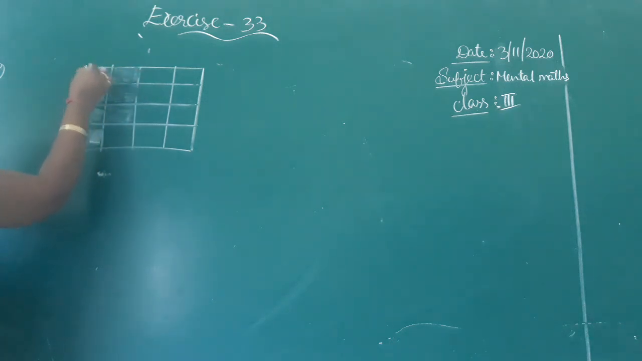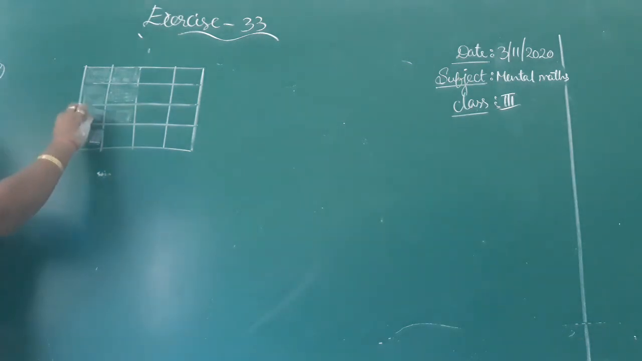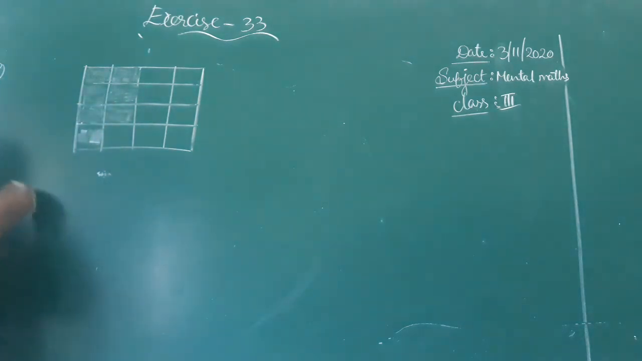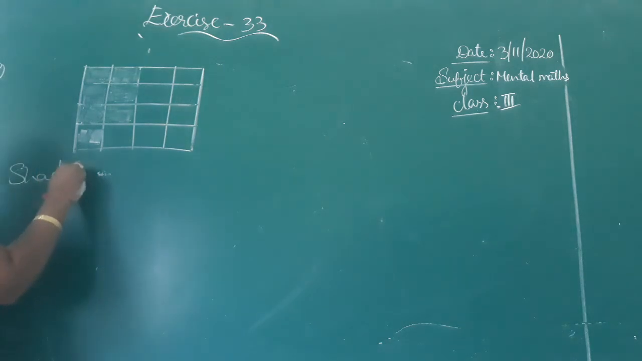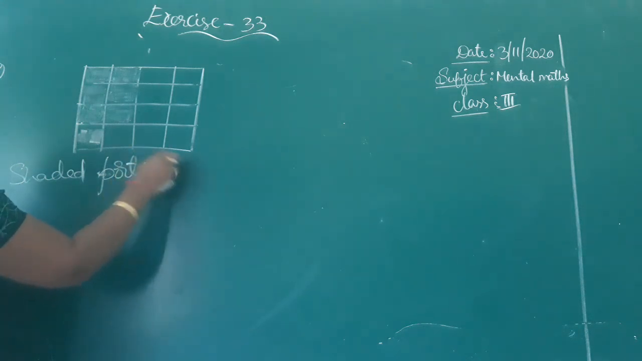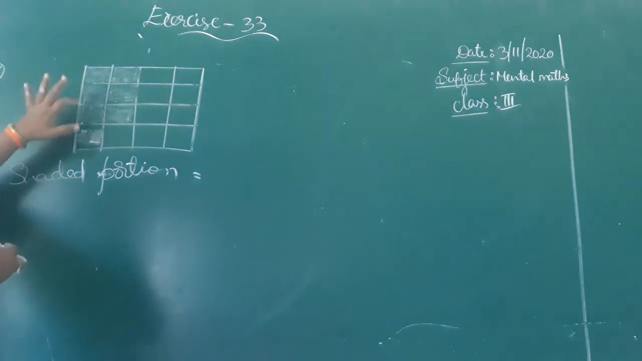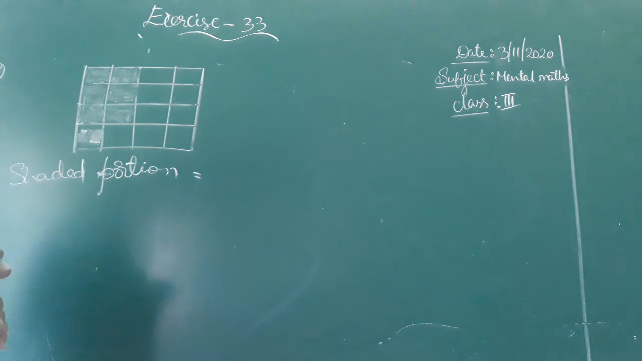How many parts are shaded, and how many total parts? They are asking for the shaded portion of all. Total how many blocks are there? Count: 4 in each row, 4 in each column. 1, 2, 3, 4, 1, 2, 3, 4. 4 by 4, 4 fours, 16 blocks are there.